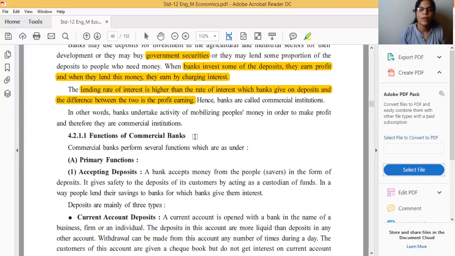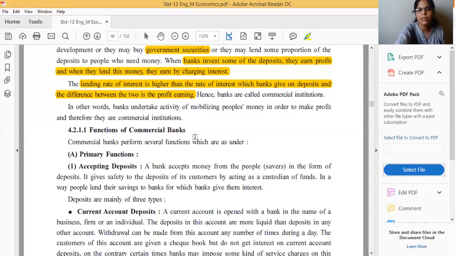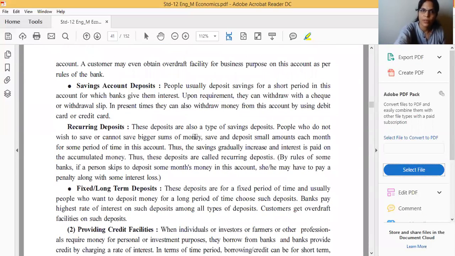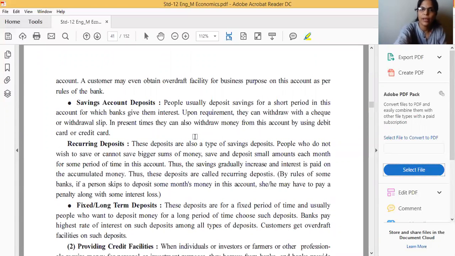Secondary. Primary functions are accepting deposits and lending money. These two are the main functions. Primary functions are also of two types, accepting deposits and lending money. Accepting deposits is done by various types of accounts. If you have listened, current account, saving account, recurring deposit, fixed deposit. Correct? In our textbook, we have only three main accounts.